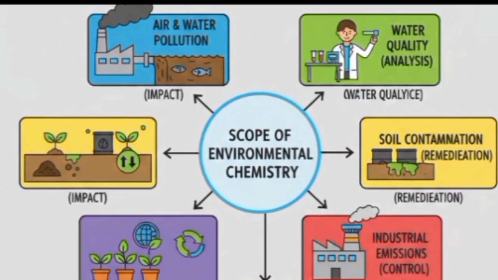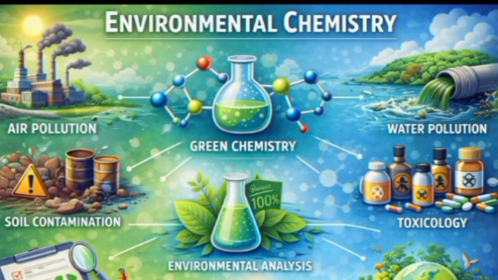All these things are studied in environmental chemistry. It also deals with water pollution, toxic chemicals, environmental analysis, soil contamination, air pollution, green chemistry. So, in this branch, we study and understand the causes, effects, and solutions of different types of pollution and their remedial steps. I hope you understand these three branches of chemistry.